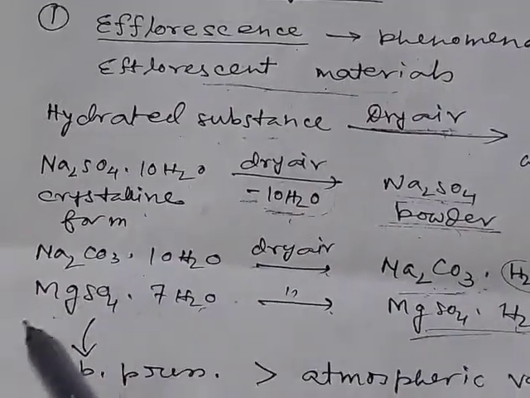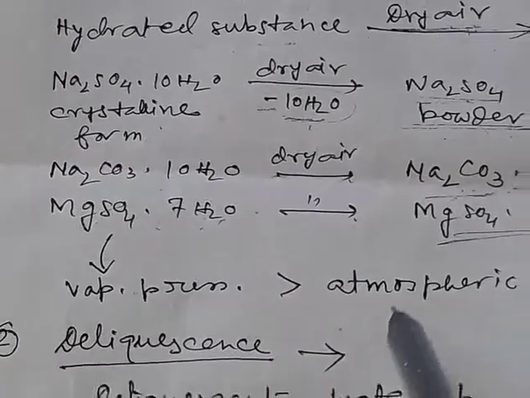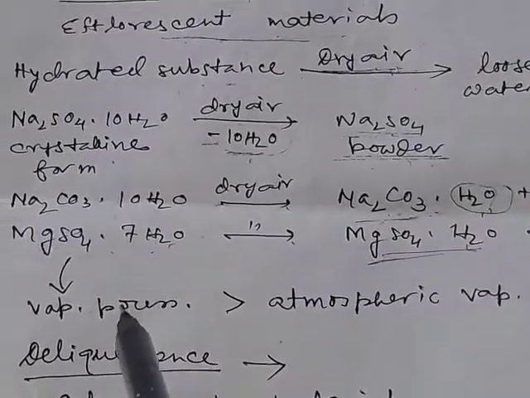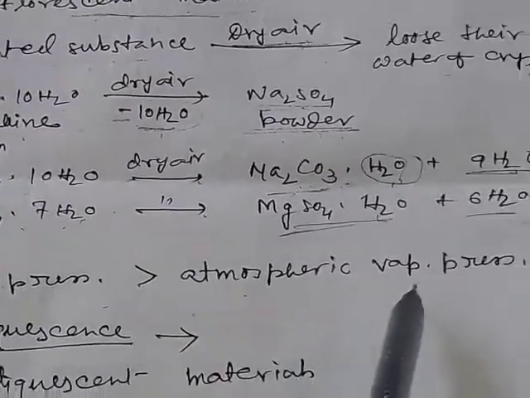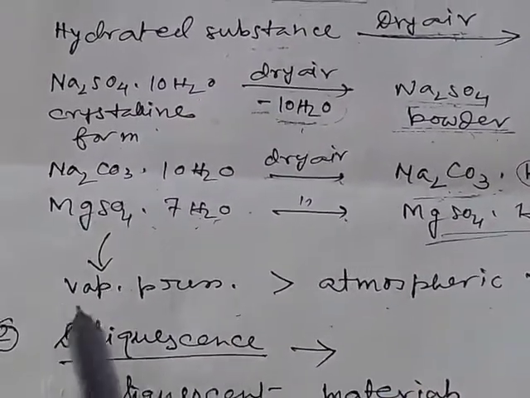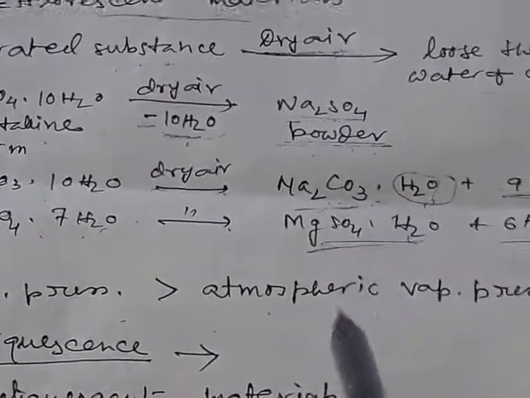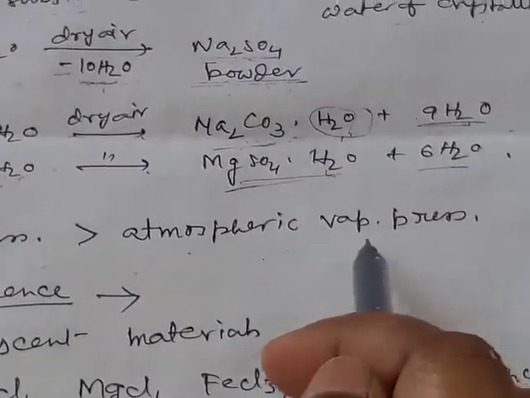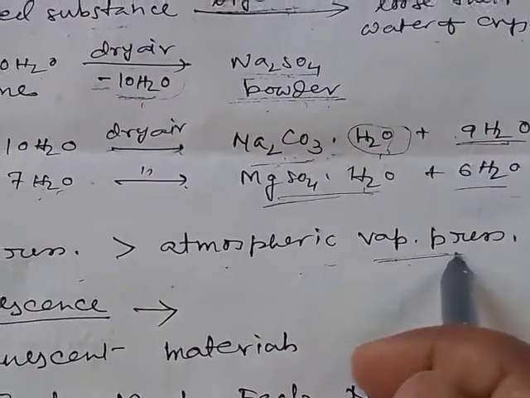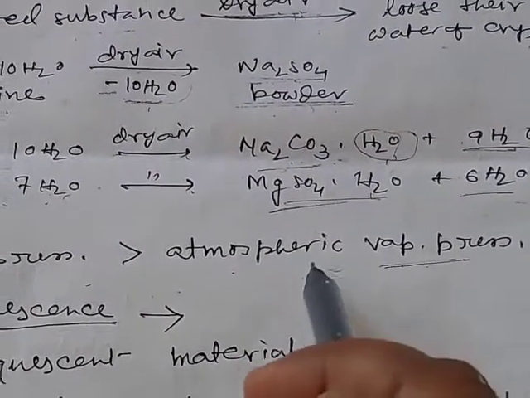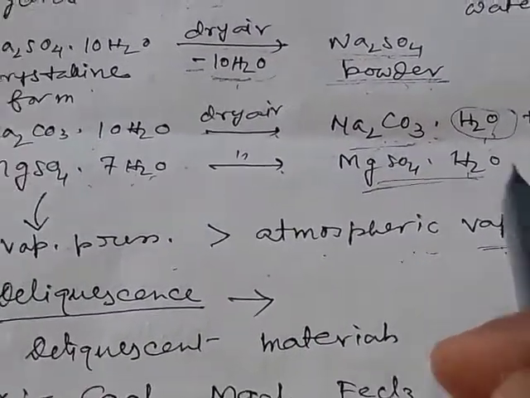So, for efflorescent materials, the vapor pressure should be higher than the atmospheric vapor pressure. For efflorescent material, vapor pressure is higher than atmospheric vapor pressure. The atmosphere is dry, there is less moisture in the atmosphere, so the vapor pressure is low.